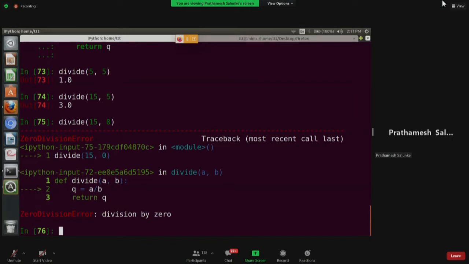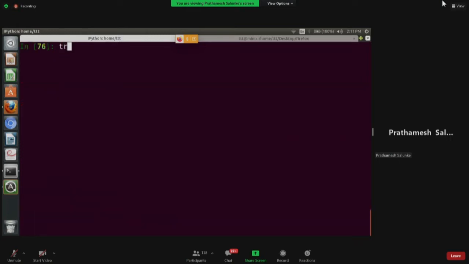Now this is what we need to handle. This is the most important thing right now. We are going to focus on what we can do. For that we have try except blocks. In try, you will write your code which you feel can cause some logical error, or where you feel something weird can happen. You can put that code in try, and if there is an exception, it will be handled in the except block. So we'll try this out, try except.